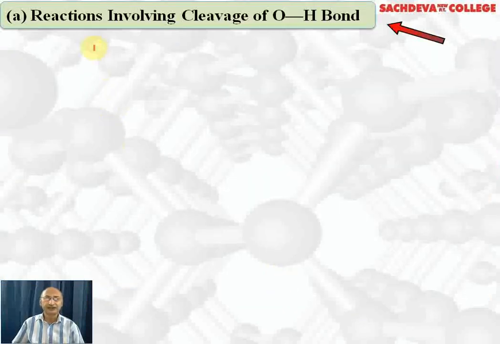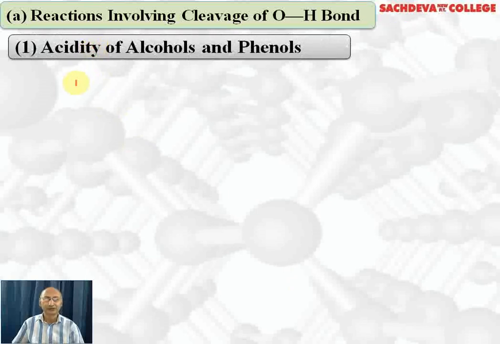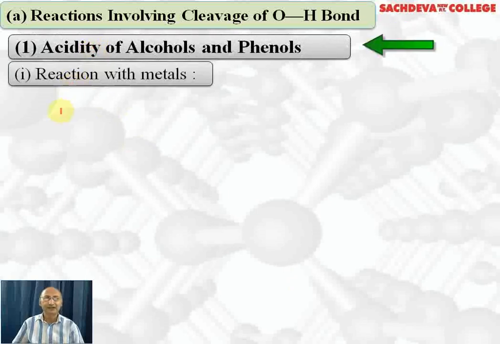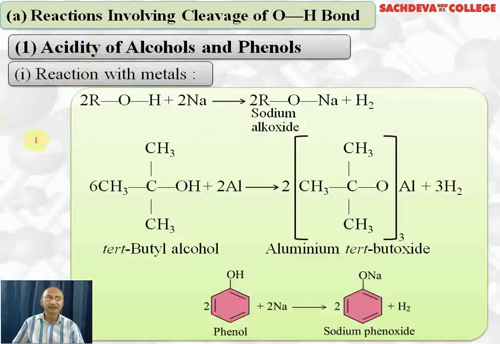Next we are taking reactions involving cleavage of the O-H bond. We also take acidity of alcohols and phenols. Alcohols are weakly acidic. They react with sodium metal to form sodium alkoxide plus hydrogen. If we react aluminium with tertiary butyl alcohol, we'll get aluminium tertiary butoxide, which acts as oxidizing agent, plus 3 hydrogen is formed. Phenol readily reacts with sodium metal because phenols are more acidic than alcohol. They result in the formation of sodium phenoxide plus hydrogen gas.